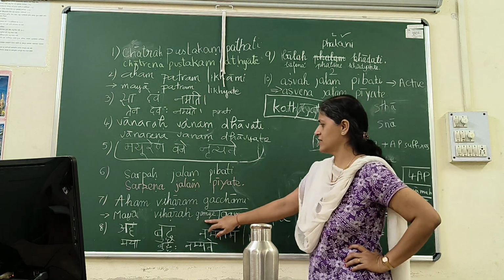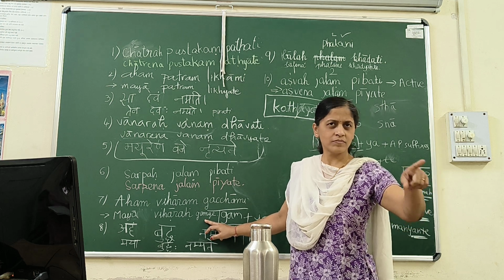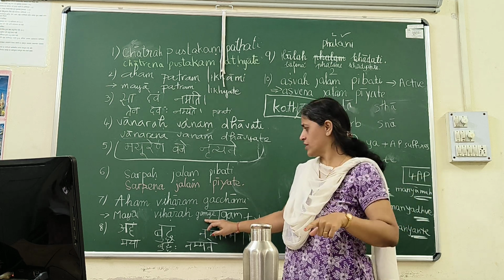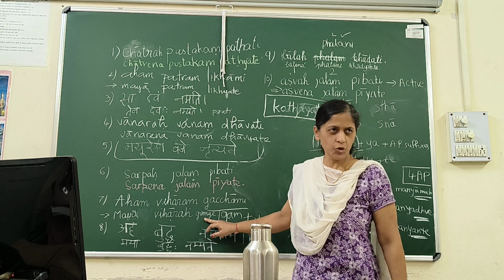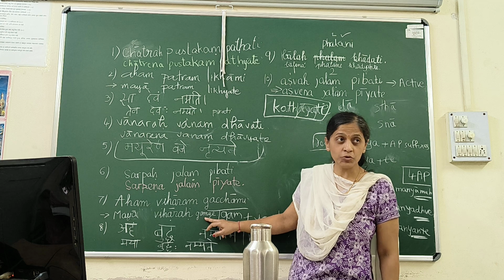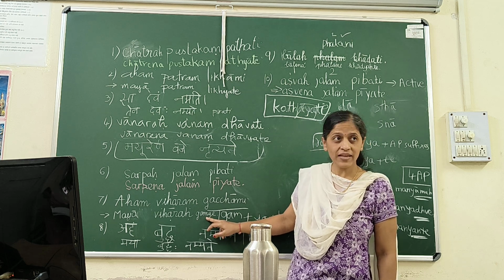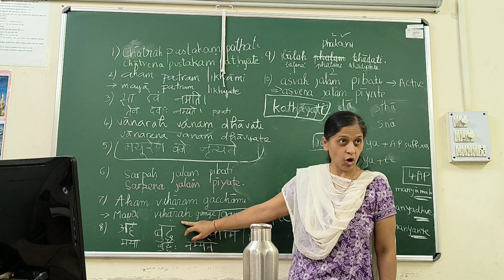Aham viharam gacchami, maya viharah. Who has written this sentence? You wrote? Maya vihara. But now, what you have to remember? Our verb is according to the object.